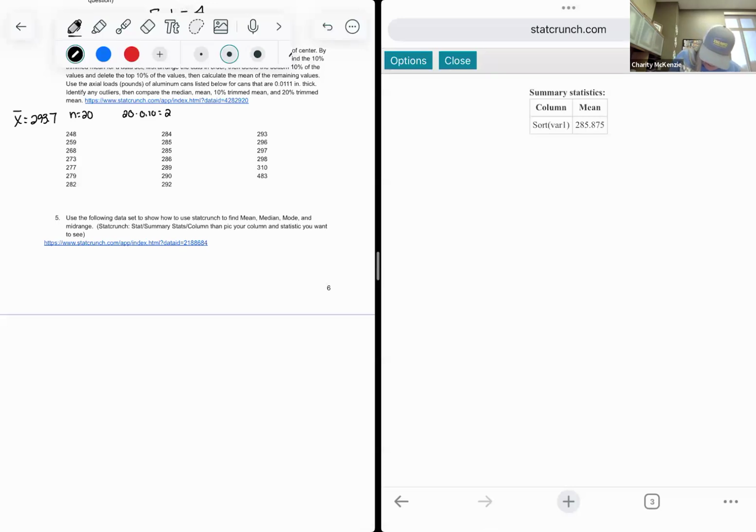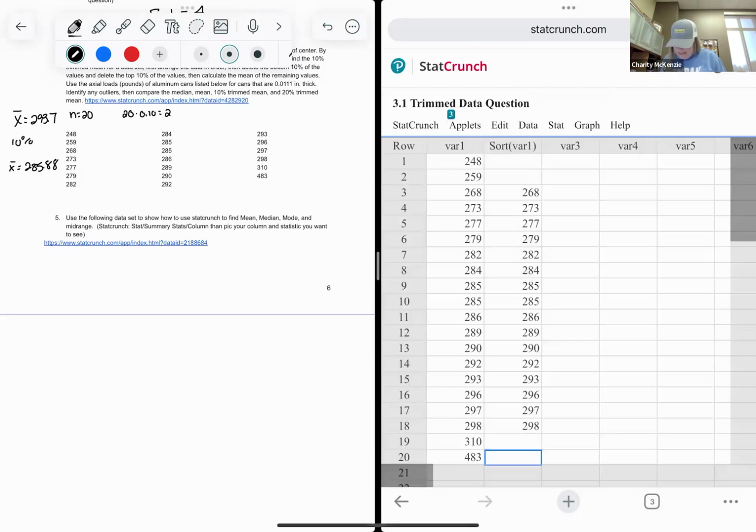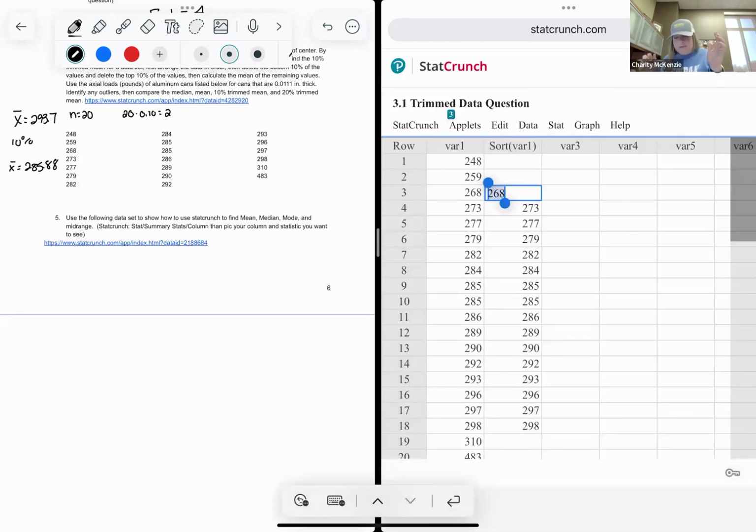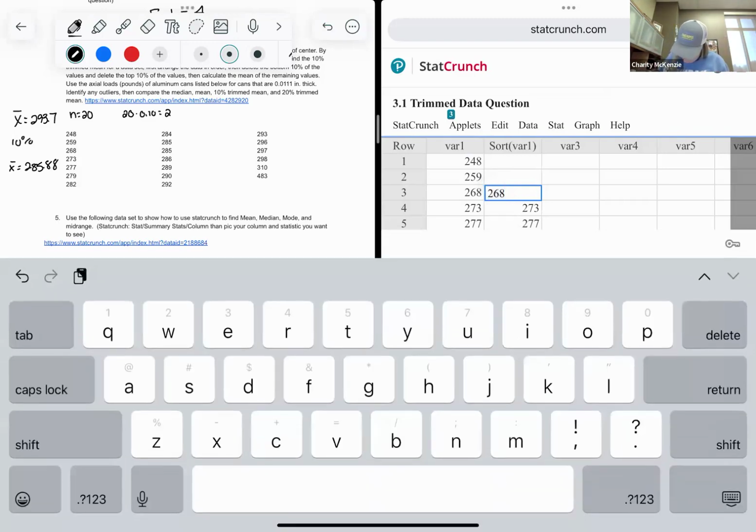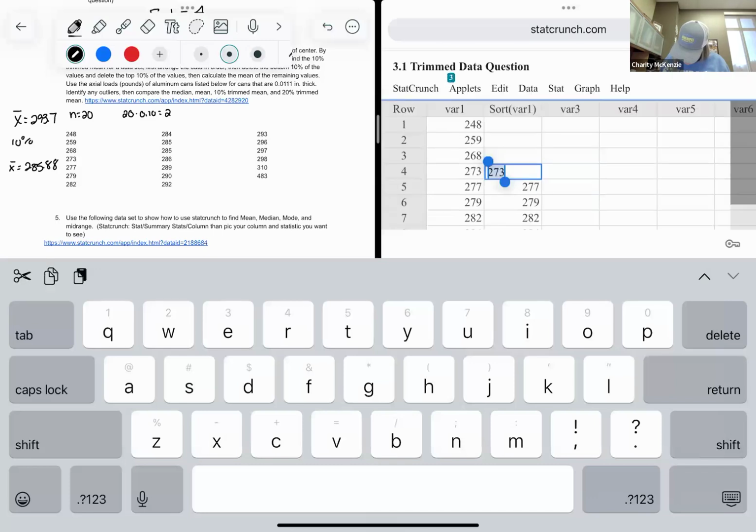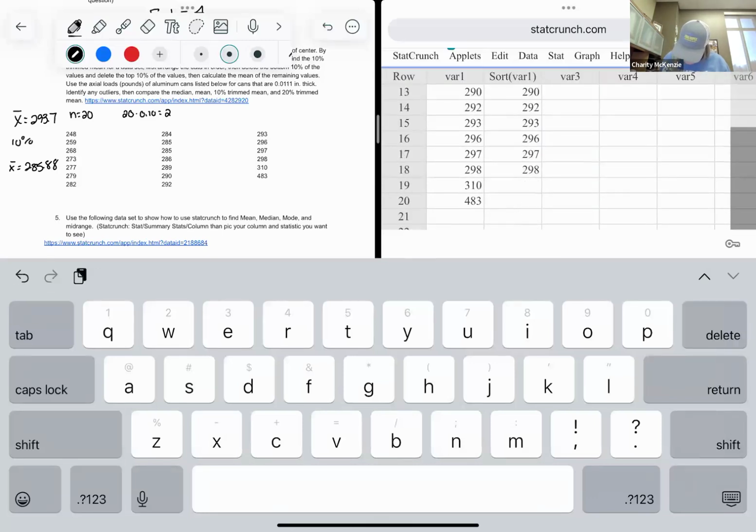So I'm going to write our 10% mean is going to be 285.8. I'm running out of room, so I'll just round it to 88. So that's our 10% trimmed mean. So 20% would then be to delete off two more values. So then I would have four values off the top and four values off the bottom. So delete that number, delete that number, delete that number, delete that number, and then this would be 20% trimmed.